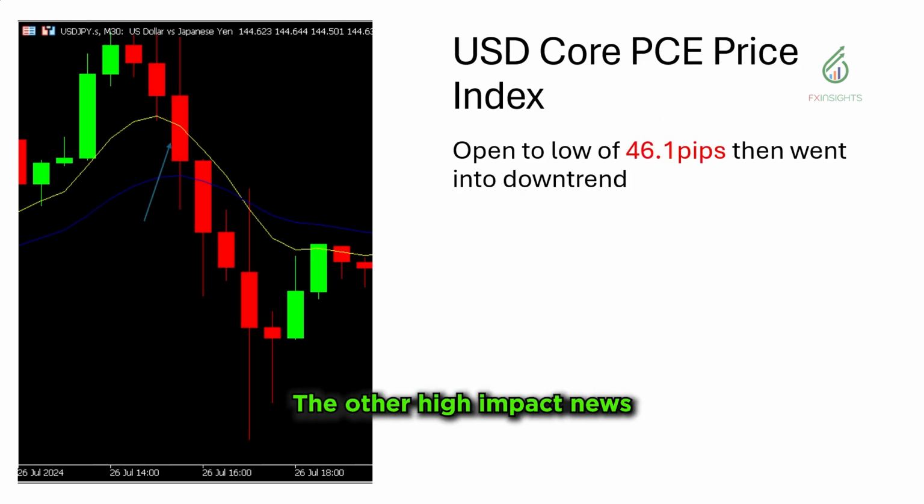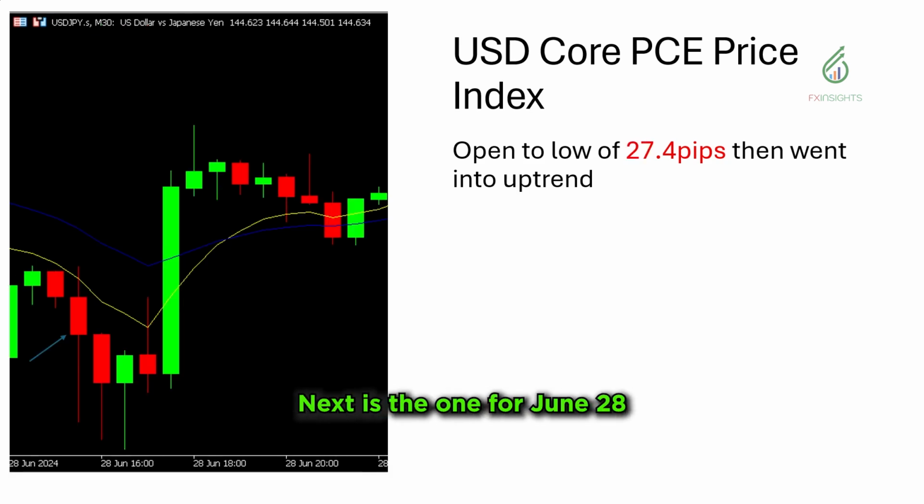The other high impact news that we're going to be looking at is the core PCE price index. So this will affect the USD. This one is back on July 26 when it came out. Open to low of 46.1 pips, then went into a downtrend. Next is the one for June 28. Open to low of 27.4 pips, then went into an uptrend.